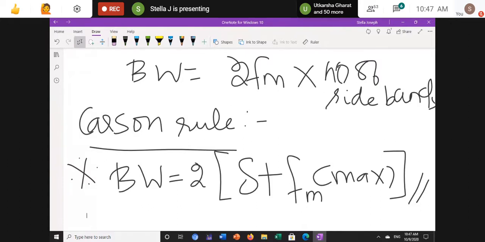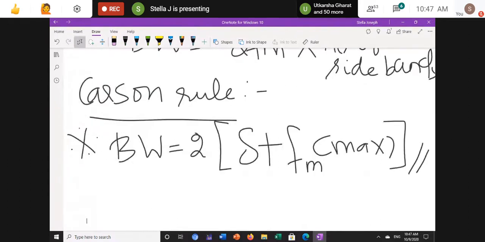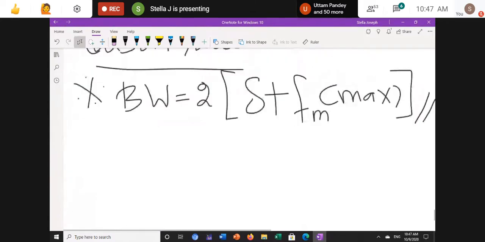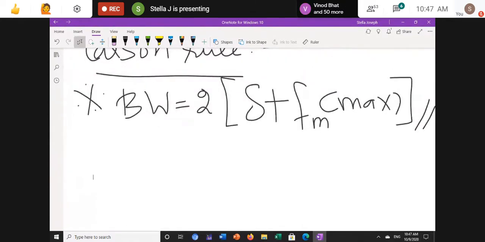Okay, for problems. Normally, if they ask you to find out bandwidth, you have to use this formula. Bandwidth is equal to 2 times (deviation plus maximum FM). If they give a range of 20 to 20 kilohertz, you have to take the maximum frequency, 20 kilohertz, and solve the problem.